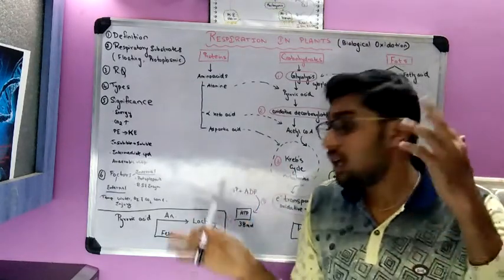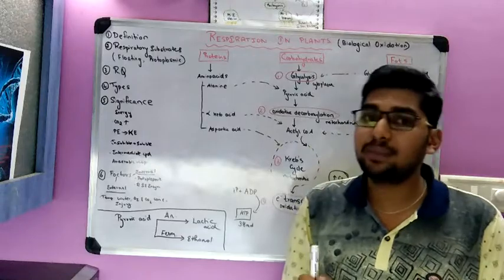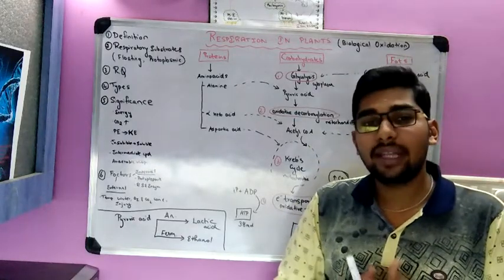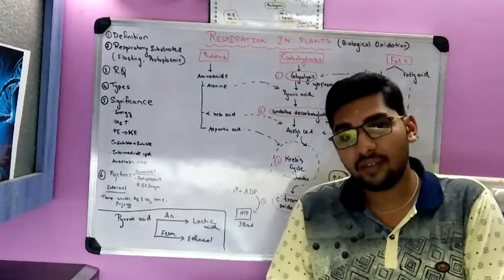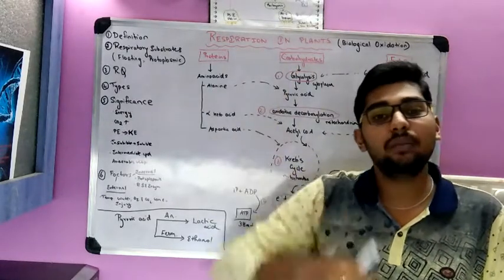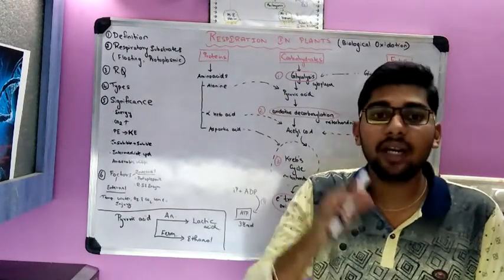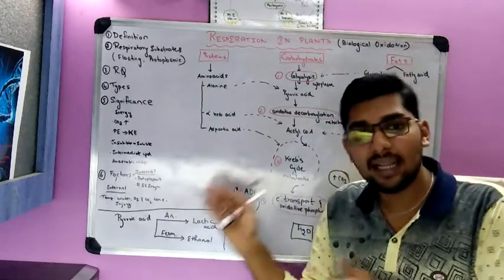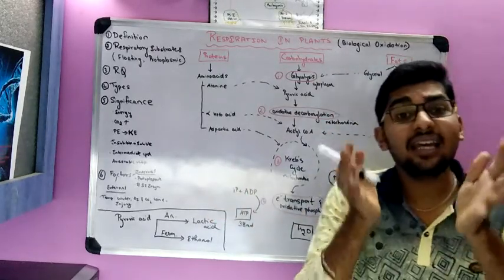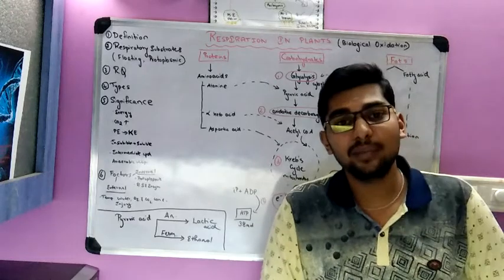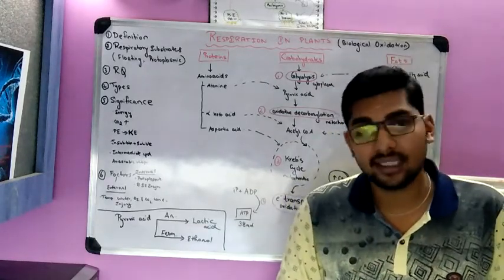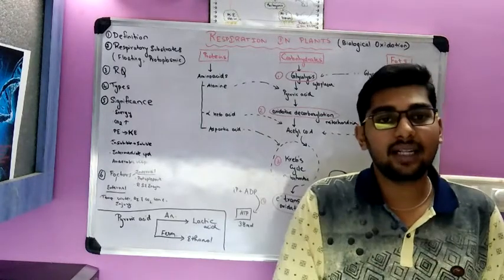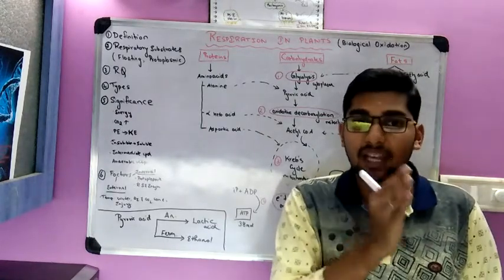Next are respiratory substrates and respiratory enzymes. If there are more respiratory substrates and more respiratory enzymes, it is favorable and the rate of respiration will be high. If there is less substrate and less enzyme, there will be a lower rate of respiration. These are the internal factors, protoplasmic contents as well as respiratory substrates and respiratory enzymes. What are the external factors? External factors like temperature.